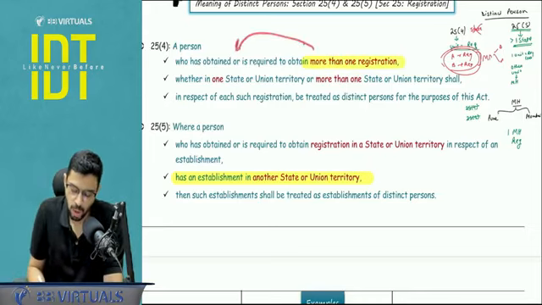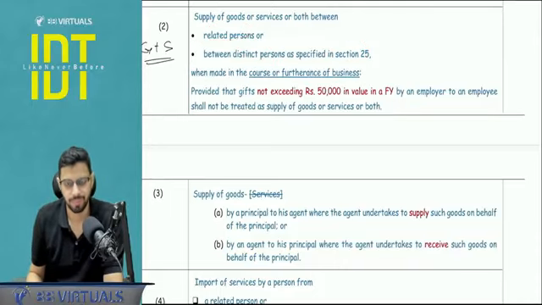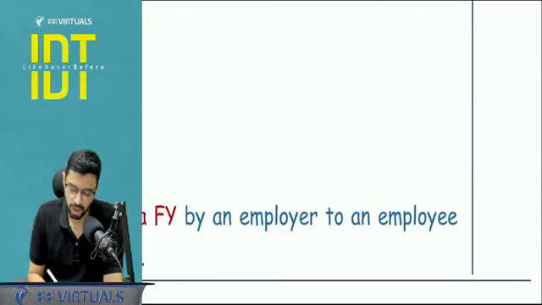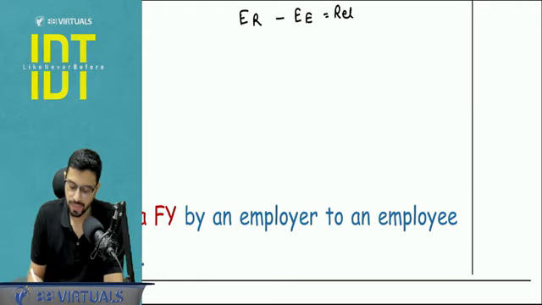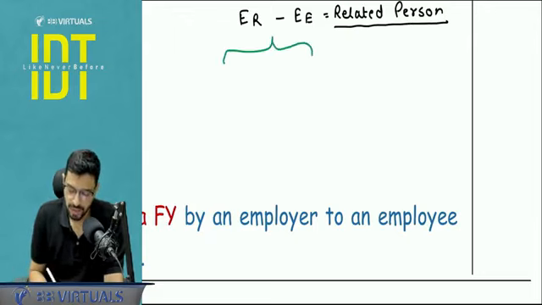Now let's come back to paragraph number 2, that between related person or distinct persons, there is a transaction without consideration. It would be a supply. Okay. Now next point I'm going to cover is with respect to employer-employee. Employer and employee are related person, that you know. Clear? Now, with respect to employer-employee, there can be two cases. One can be with respect to a transaction of salary or perquisites.